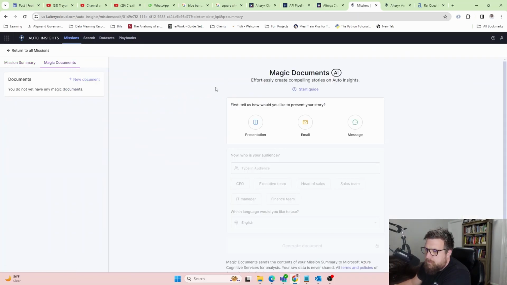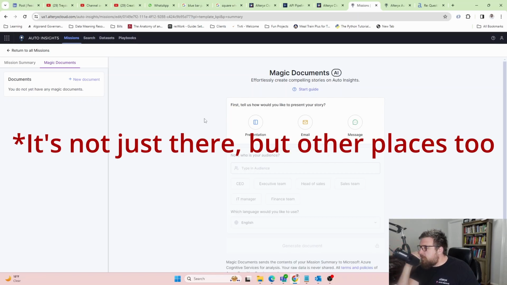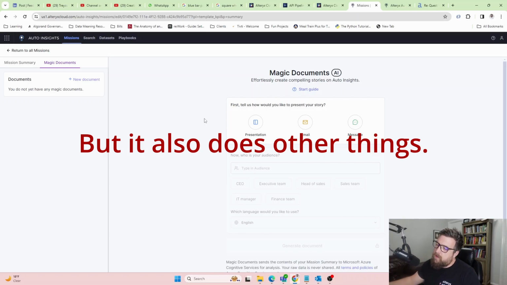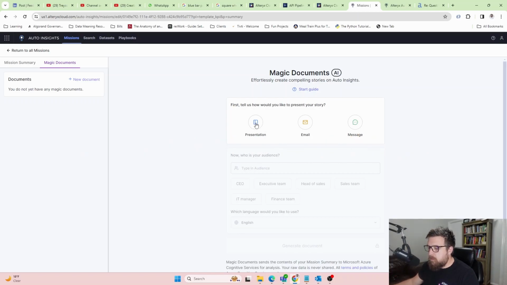Let's look at Magic Document. So one of the things they talked about at Inspire 24 was the ability to export these results into a presentation or an email or message. And I think this is going to exist in some capacity in maybe, I know that they're doing Aiden, their generative AI thing, or it's not generative AI, I'm not sure, it might be. Aiden's their thing that they're doing on Designer Desktop, and I'm not very close to that. So I'm not quite sure if it also does this sort of thing, but I do want to see how a presentation works. So I'm going to do the presentation.